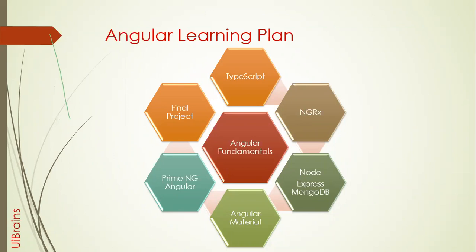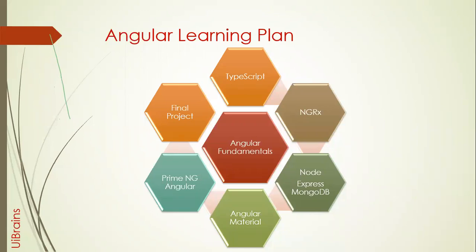Once we finish with Angular Material, we will be moving on to the next module called Prime NG. This is Prime Angular, we call. The same alternative for React is Prime React, and the same alternative for Angular Material is Material UI for React. Prime NG is most popular, and I think you know something about Prime Faces.